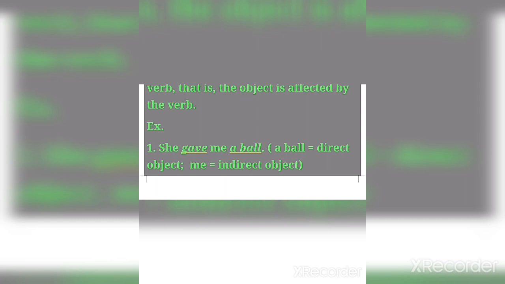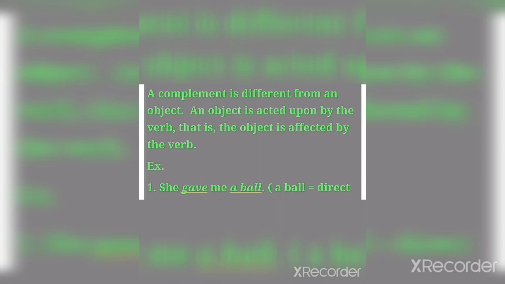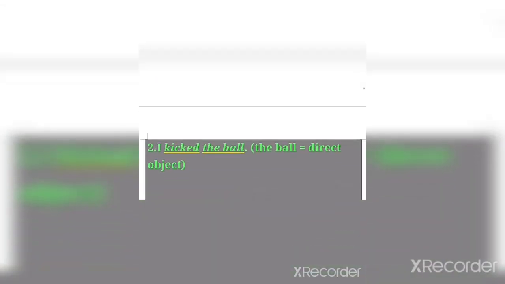So an object is completely affected by the verb, but we are talking about a complement. A complement is not affected by the verb itself but helps to give or add meaning to it. Clear? It means a complement does not look like an object.